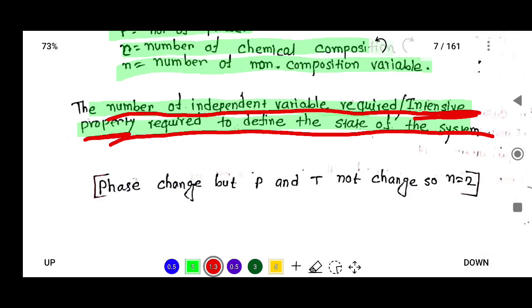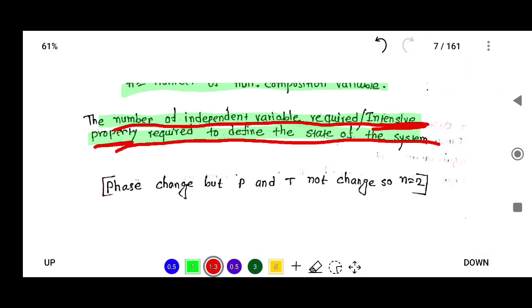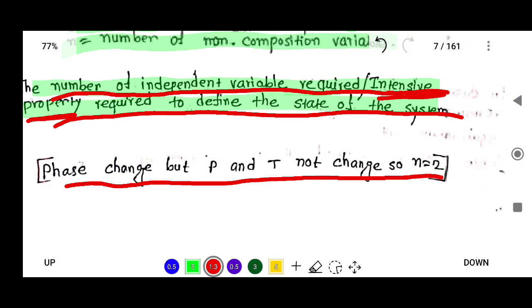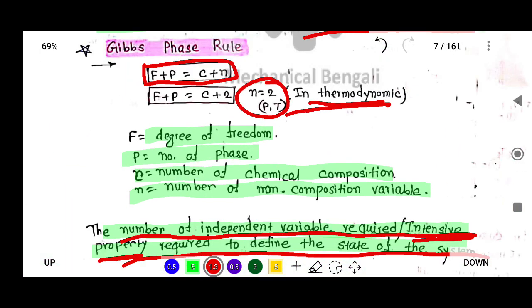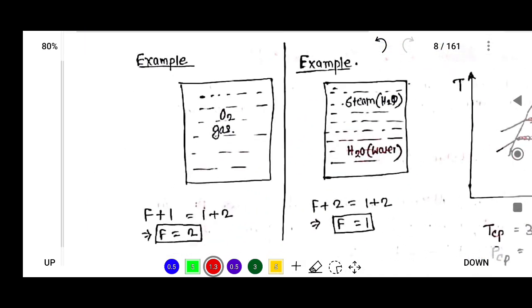So here, why C plus 2? Why is it 2? The phase changes but pressure and temperature do not change, so that is why n equal to 2. Okay, so this is the Gibbs phase rule for thermodynamics. Now there is an example.